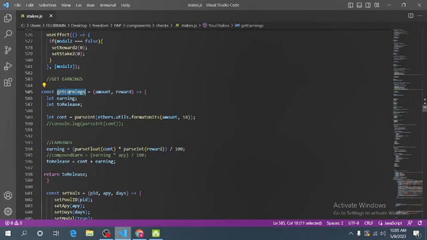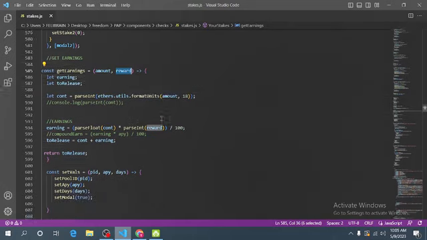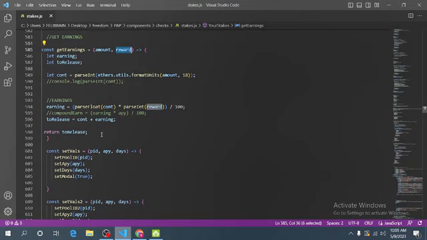Now what this function does is take an amount. It takes the amount the user had staked and the percentage that I want to calculate, and then it calculates the percentage for us and returns the final result. That's what this function actually does.